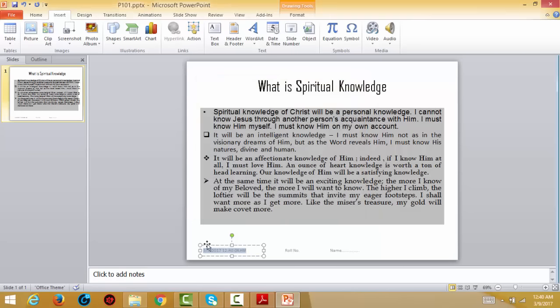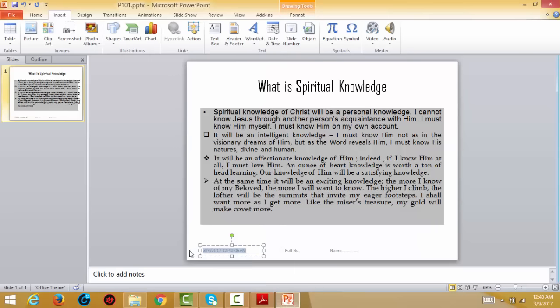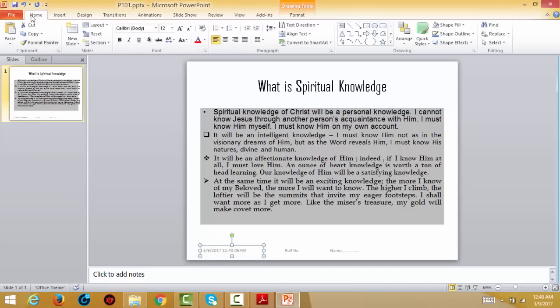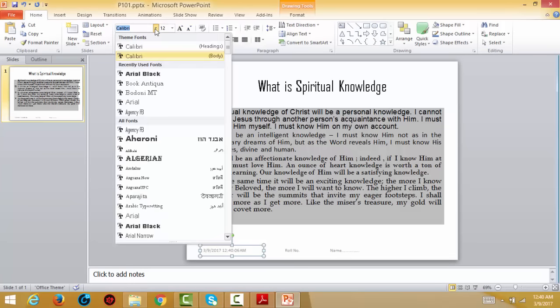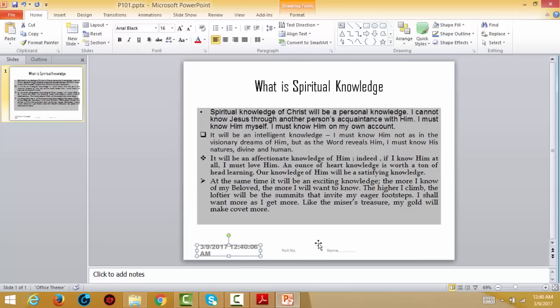Now the next portion says that in the next line, the font should be Arial Black and the size should be 16. Go to Home and then choose Arial Black. This is Arial Black and size should be 16. This is 16 size.